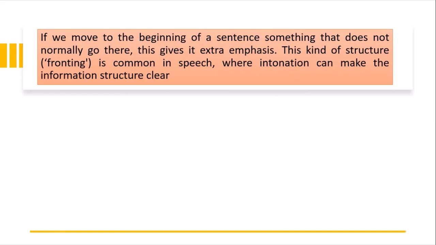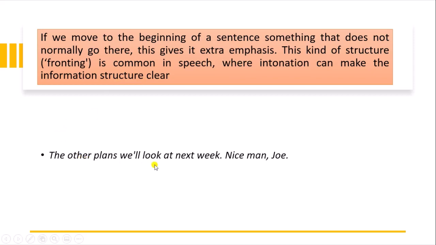If we move to the beginning of the sentence something that does not normally go there, this gives it extra emphasis. This kind of structure, fronting, is common in speech where intonation can make the information structure clear. Like, the other plants we shall look at next week.